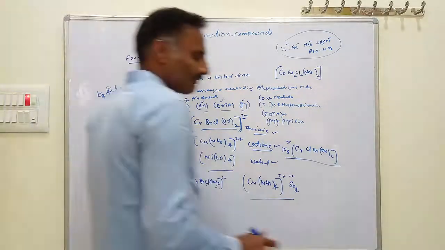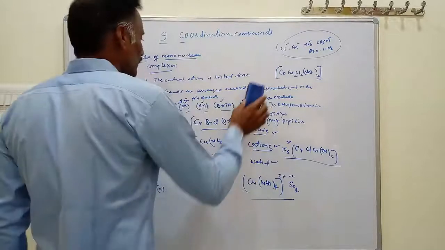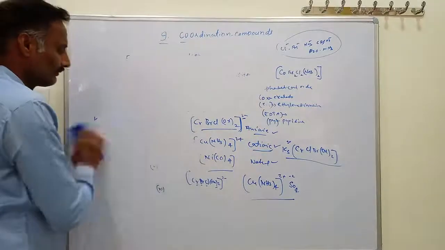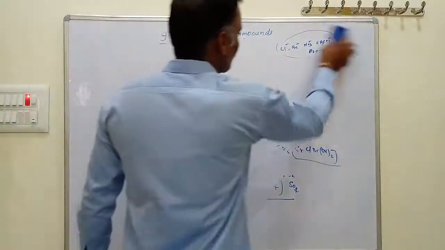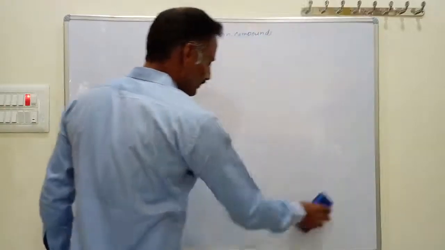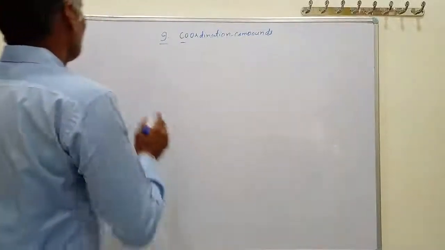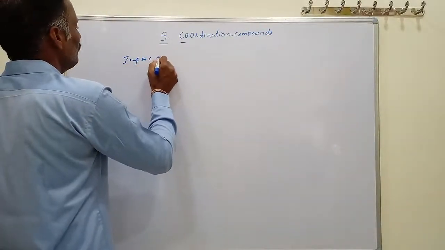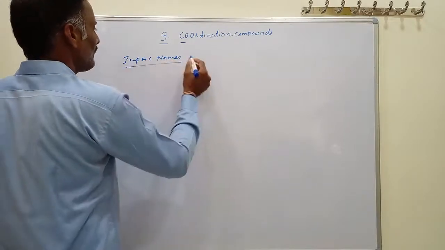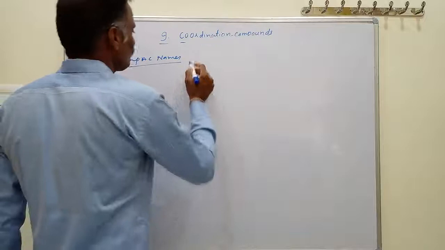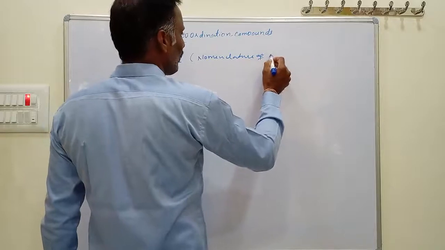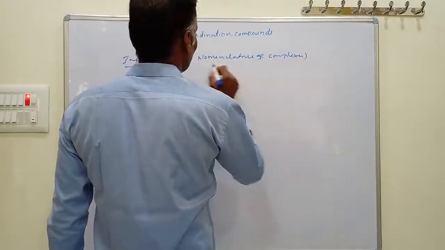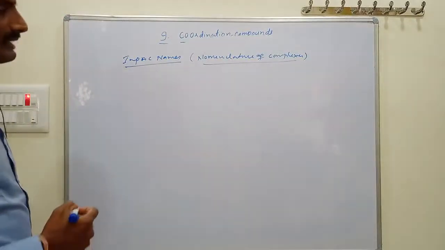Then after this, the most important concept regarding this is the IUPAC names of coordination compounds. This is one of the important concepts asked in competitive examinations. That is coordination complexes IUPAC names, nothing but the nomenclature, also called the nomenclature of coordination compounds or complexes. Then for naming of coordination compounds, we have certain rules.